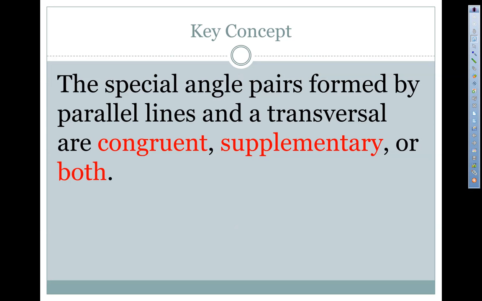So, when the transversal does intersect these parallel lines, the angles are going to either be congruent, supplementary, or both. Now the only place they'll ever be both is when the angles are right angles.